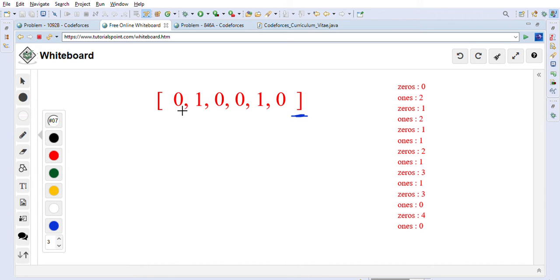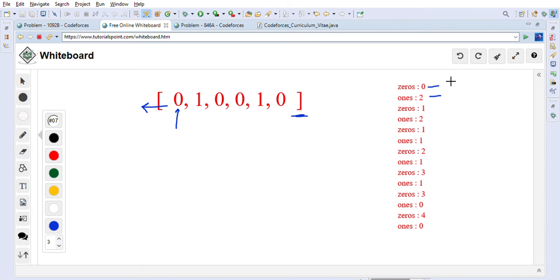So we'll start with the first position. We are here, so we will check how many zeros are on the left side. Here you can see there are 0 zeros on the left side. And we will check how many ones are on the right side. So 1 and 2. We have 2 ones on the right side and 0 zeros on the left side.